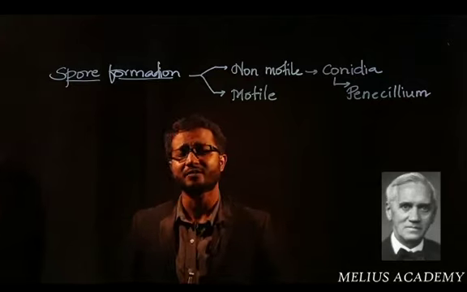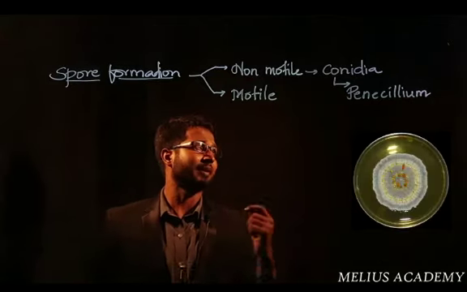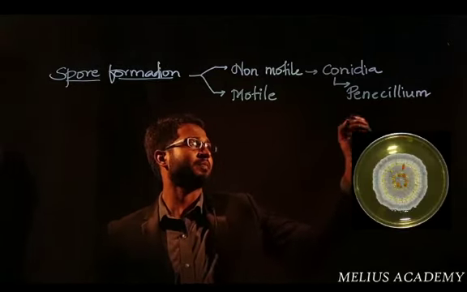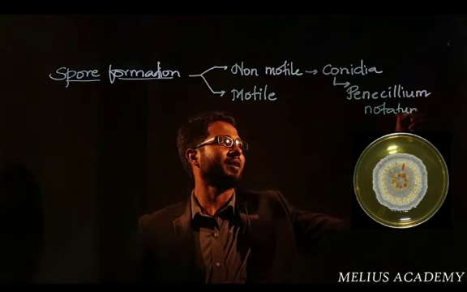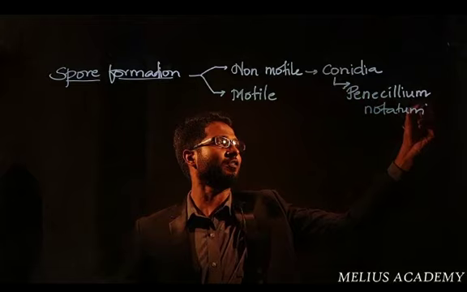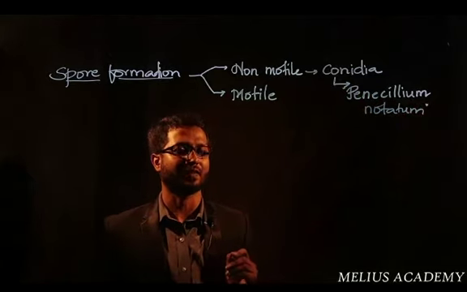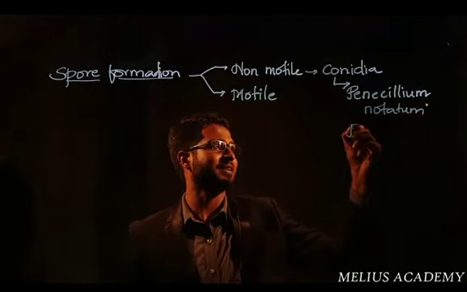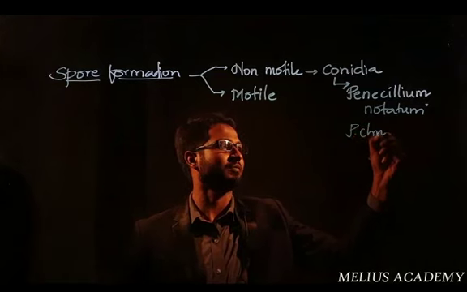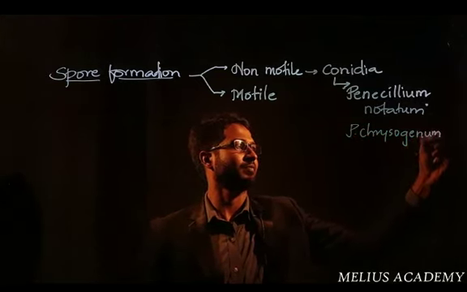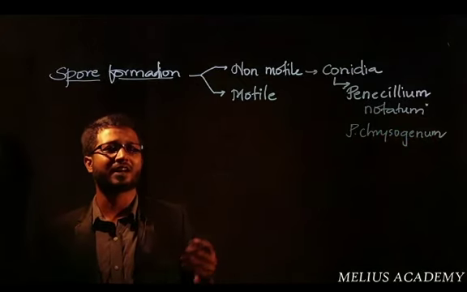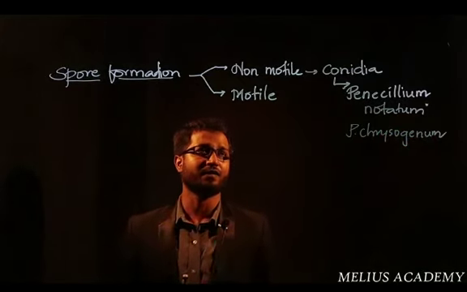The organism from which he extracted was Penicillium notatum. But right now, the highest amount of penicillin is not extracted from this, rather it is extracted from Penicillium chrysogenum. This is the organism which gives the highest amount of penicillin.